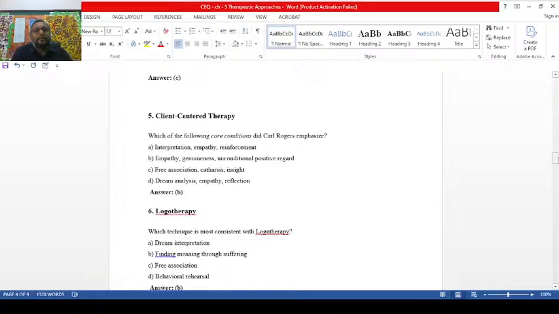Client-centered therapy. Which of the following core conditions did Carl Rogers emphasize? You see, core conditions actually. Carl Rogers, client-centered therapy: empathy, genuineness, unconditional positive regard. Very interesting fact, guys.